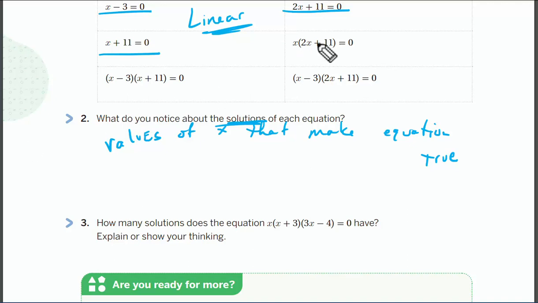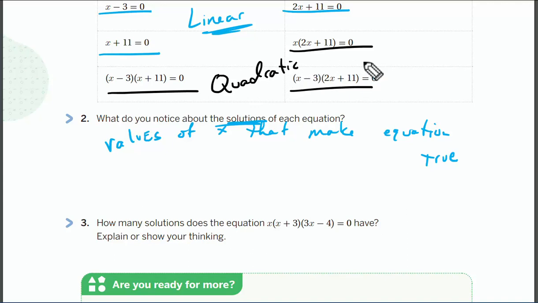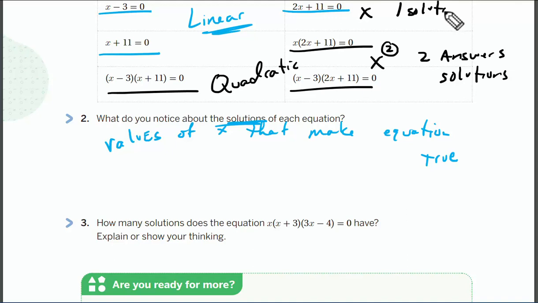But this one, and this one, those are quadratic. Quadratic, remember, is like an x squared term, so that means I have 2 answers, or 2 solutions. Okay? Quadratic is 2. Linear is just an x, so that's just 1 solution, because I have x to the 1 up top. Alright? So that's kind of what we're going to notice: 2 solutions in quadratic and 1 solution in linear.